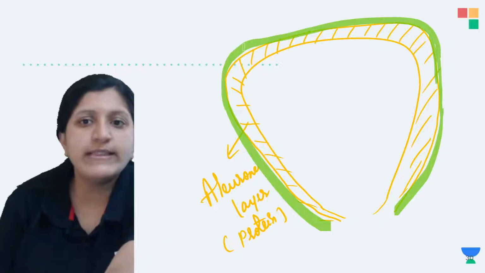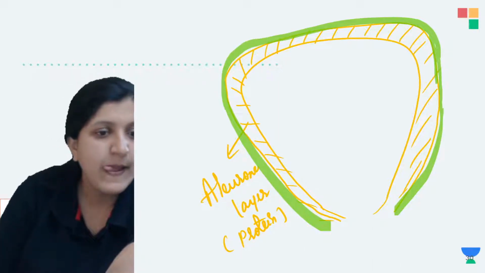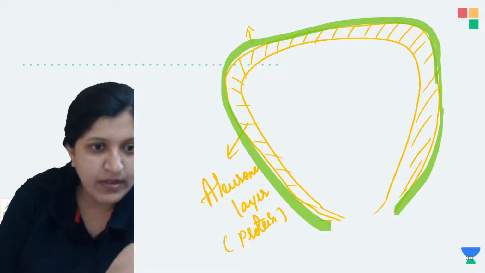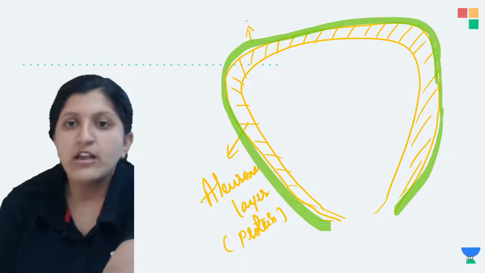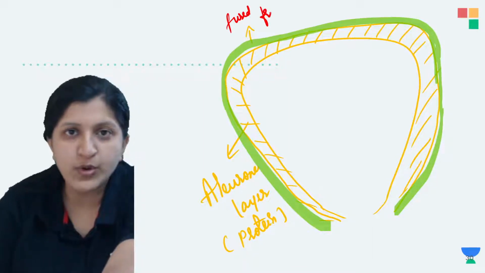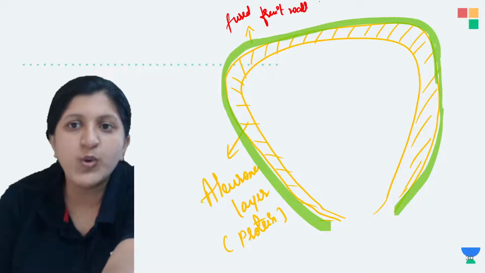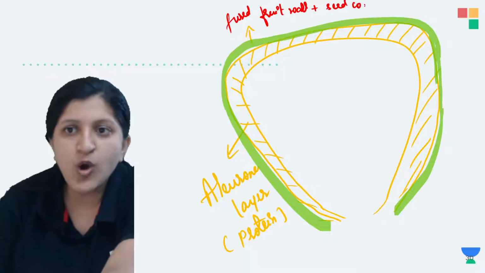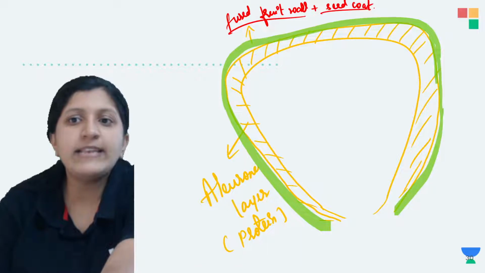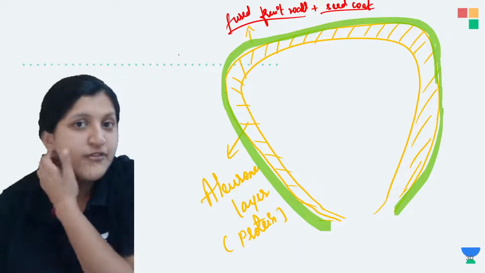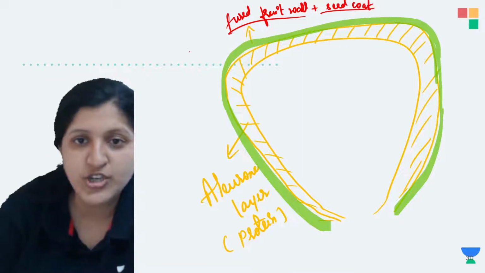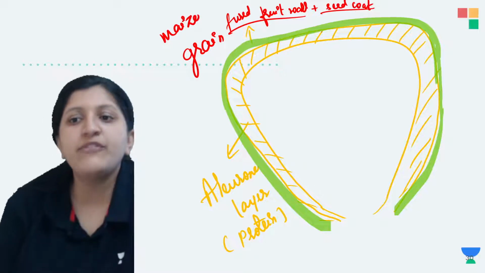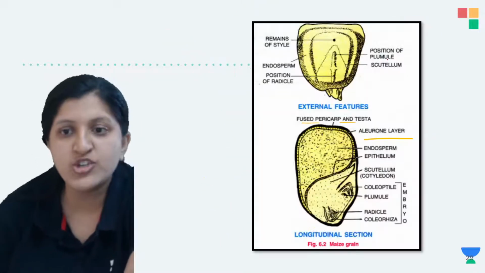Okay, so now this part, the green one that I'm drawing, this green part is basically a fused fruit wall. Okay, so this one is the fused fruit wall. And the fruit wall plus the seed coat. Okay, so the integuments are fused there, so the seed coat along with the fruit wall are fused. That is what we call the fused pericarp. So in that case we can mention this to be a grain. So it is a maize grain. Okay, and you can find the aleurone layer, so it will have a proteinaceous covering also.